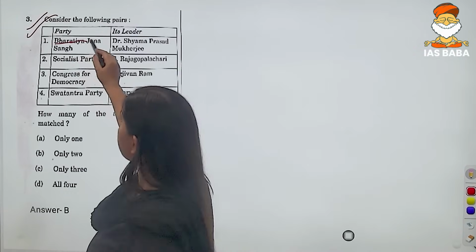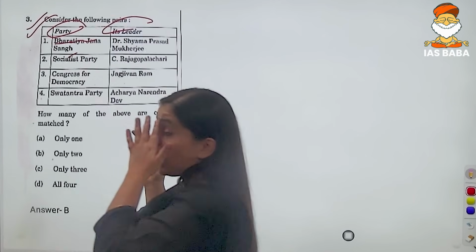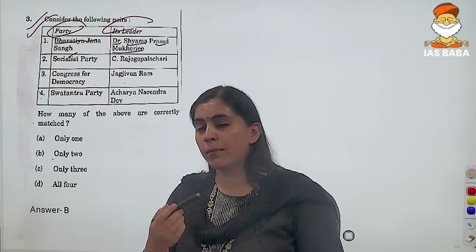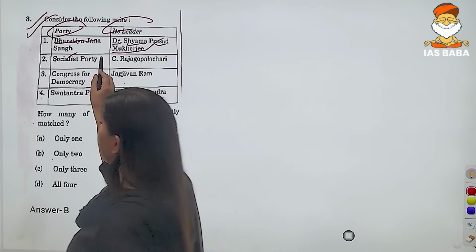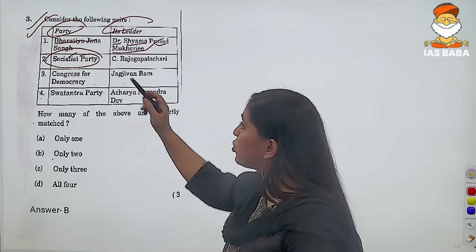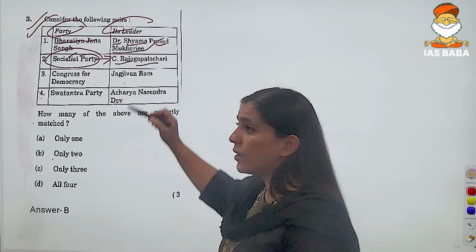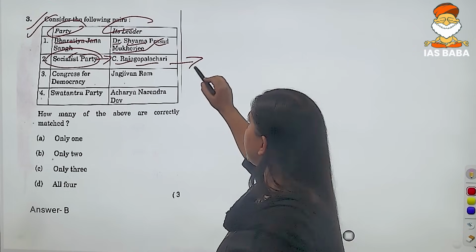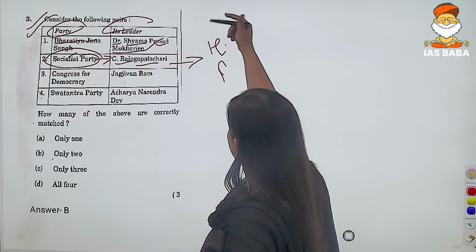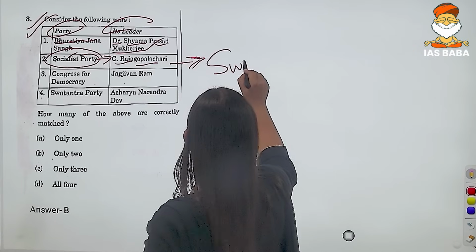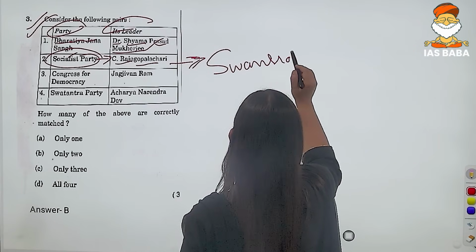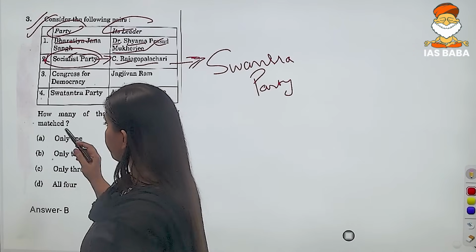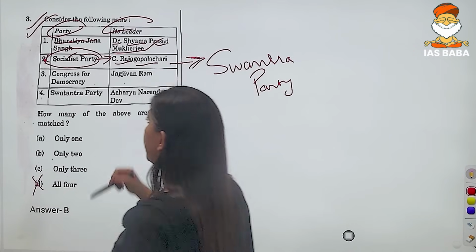The first is Bharatiya Jan Sangh. It is the party and its leader. Bharatiya Jan Sangh and its leader is Dr. Shyama Prasad Mukherjee. All of you must know this particular fact. But when we talk about the second point, that is Socialist Party, if P. Rajagopalachari was associated with Socialist Party, the answer would be no. All of us read in our history and polity subjects that C. Rajagopalachari was associated with the Swatantra Party and not the Socialist Party. So that option would obviously be incorrect.